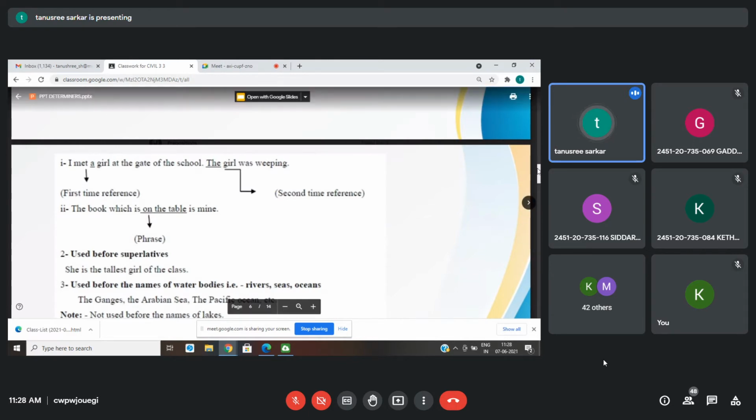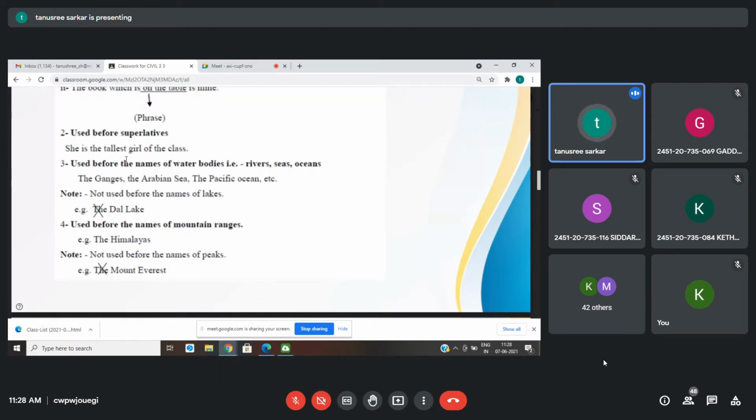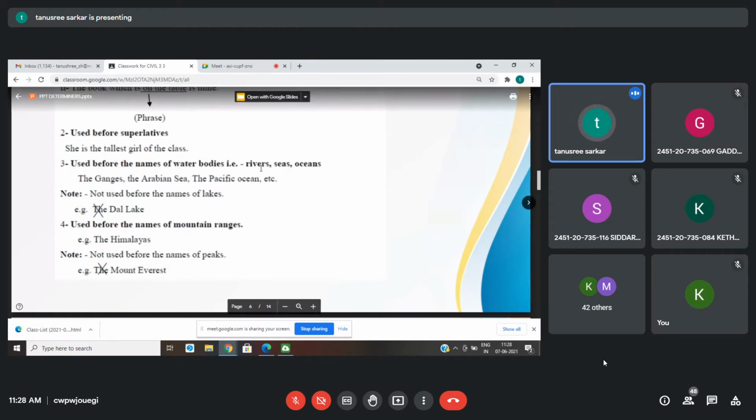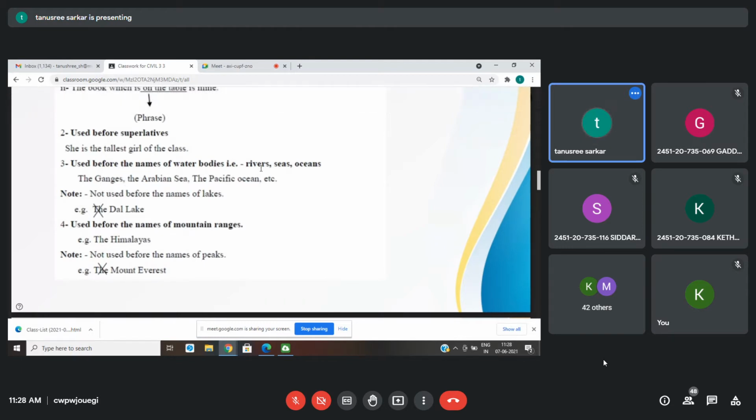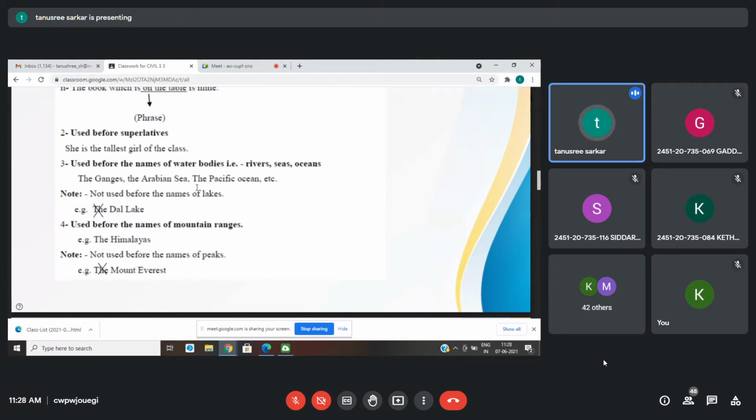Now, the is also used before all the superlatives, like the tallest girl. Whenever you have tallest, bravest, before that always you make use of the, not a. It is also used before the names of water bodies, rivers, seas, oceans. We say the Ganges, the Arabian Sea, the Pacific Ocean.